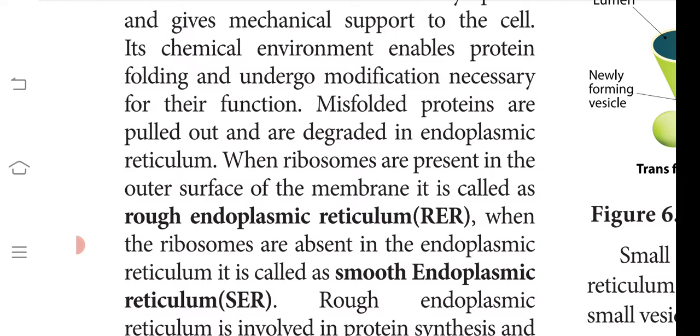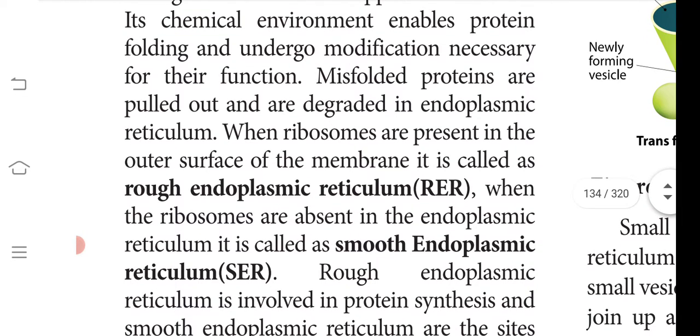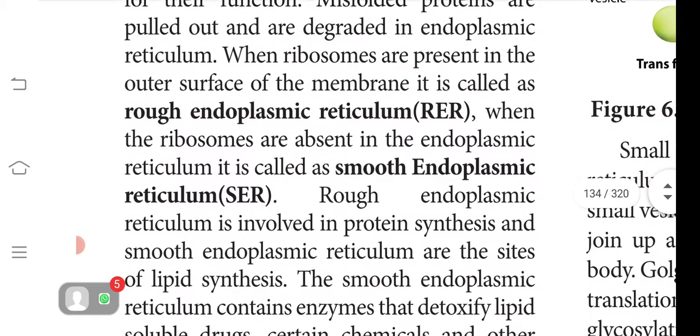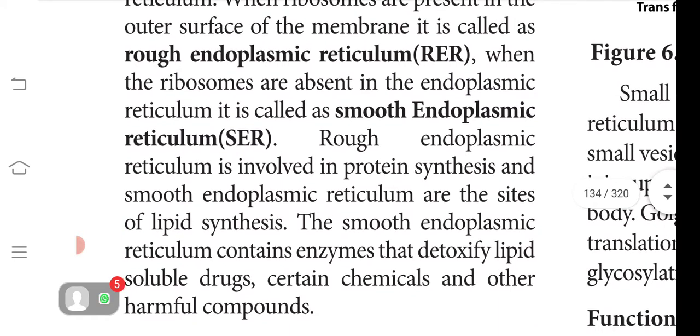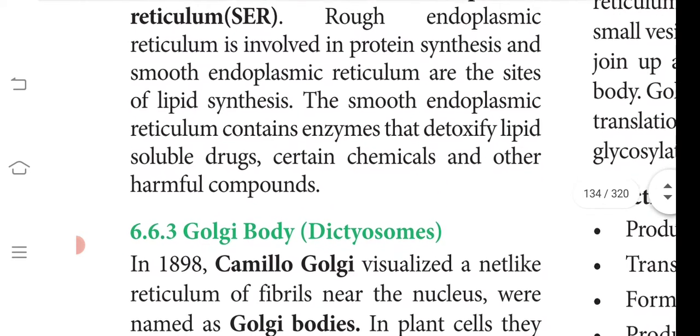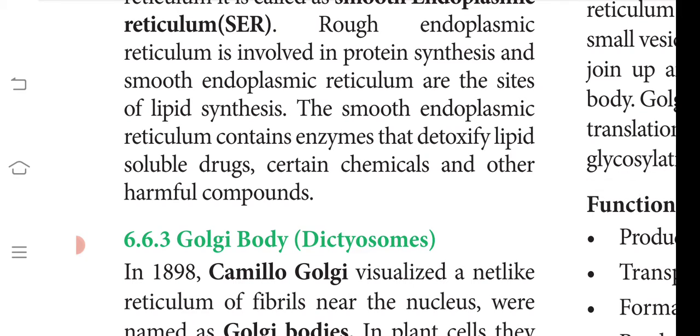Okay, and its chemical environment helps in protein folding and in the modifications which are necessary for the protein to undergo. Okay, so when ribosomes are present on the surface of the endoplasmic reticulum, the surface becomes rough. When round structures are present on the surface of the endoplasmic reticulum, it is called rough endoplasmic reticulum. When they are not present, it is called smooth endoplasmic reticulum.